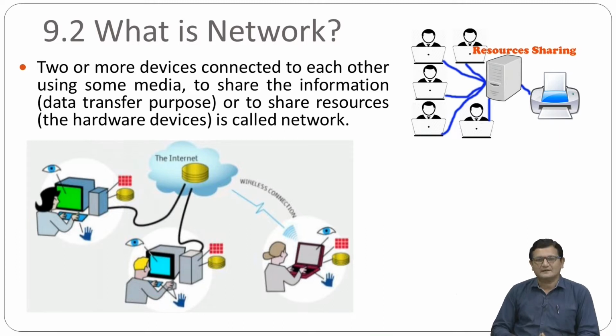In the second image, at the top right side, there are different users, and one printer, one hardware resource, is connected to one of the computers. Because the printer is in shared mode, any user can take a printout on this particular printer. So two things are there. If you want to share data with other users, or share resources, then what we need is a network.